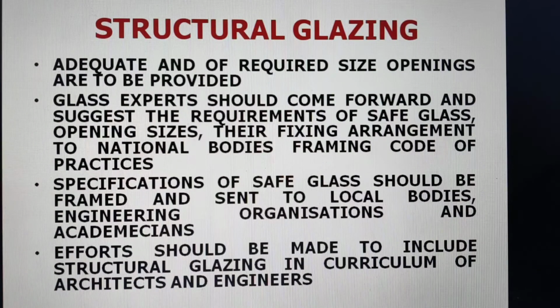What is required in structural glazing is that we should provide adequate openings of required size. That is important. Glass experts should come forward and suggest safe glass opening sizes and their fixing arrangement, because it is not the glass alone, it is the assembly which is important from the angle of fire. So the total assembly should be fire proof or fire resistant.